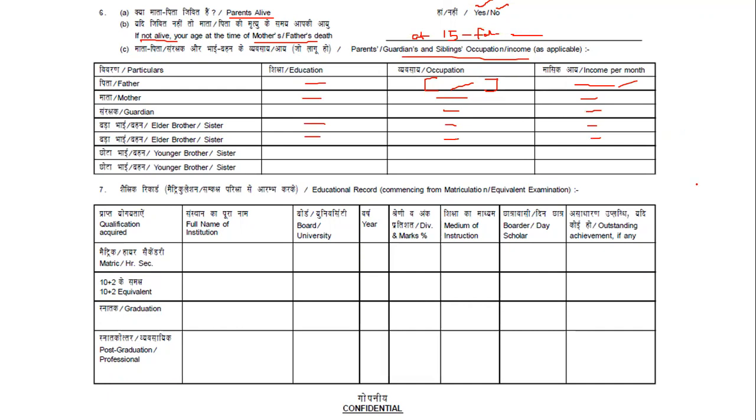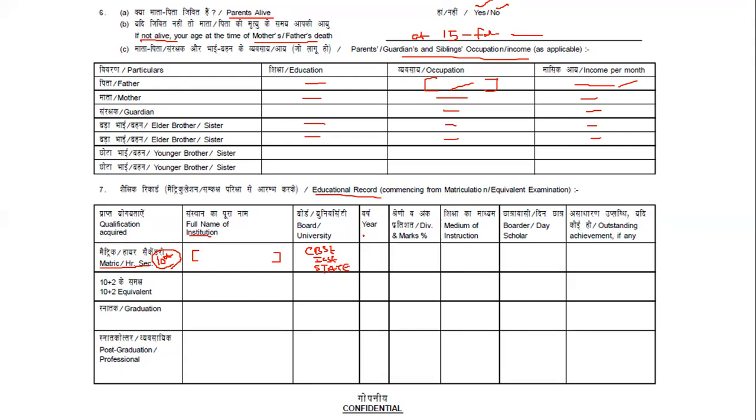Okay, and then next is the educational records. This is of you, okay. So your matric and higher secondary, that is up to 10th, okay, in 10th standard. This is about your 10th standard. In 10th standard, what's your institution's full name, your school name, you'll be writing over here. So what board, whether it is CBSE, ICSE, or state board, not matric, okay. So these things you'll be filling over here, whether it is CBSE, ICSE, or state board, right?